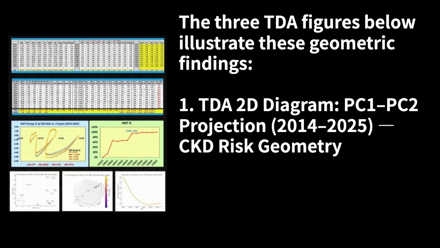The three TDA figures below illustrate these geometric findings. 1. TDA 2D diagram, PC1 PC2 projection, from 2014 to 2025. CKD risk geometry.